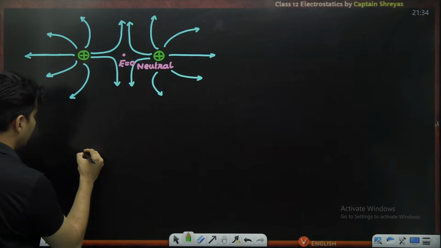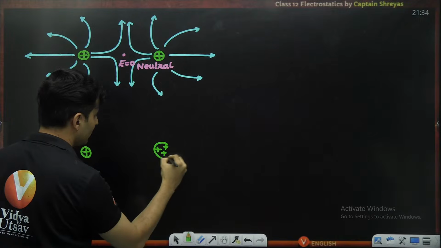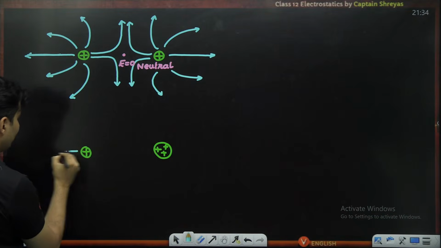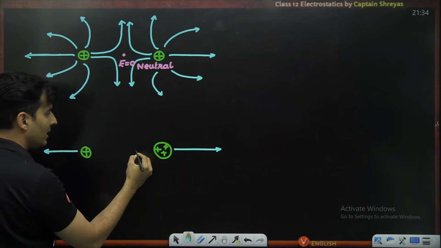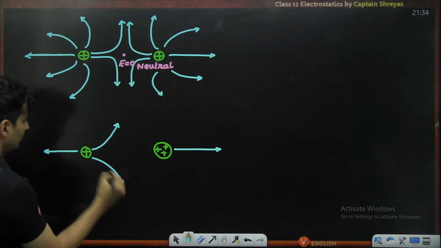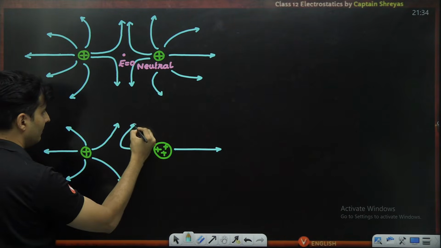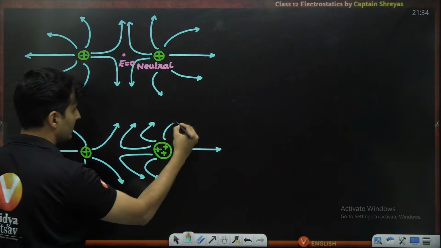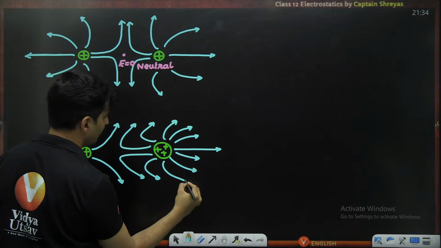Similarly, what would happen if there was a positive charge and a slightly more positive charge over here? Then this is how the field lines will look. There will be only a few field lines coming from this positive charge as compared to this one, and the neutral point will shift maybe here. This one will have many field lines because it is more positive, so more field lines will come from it.